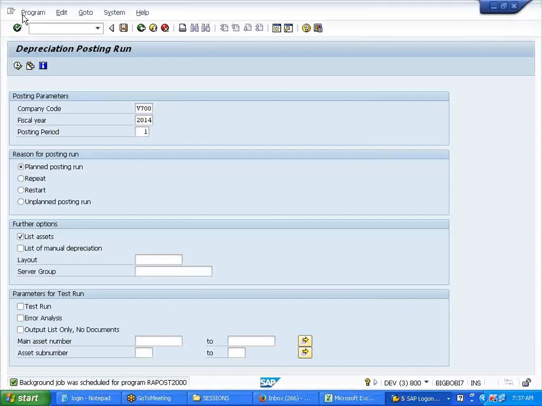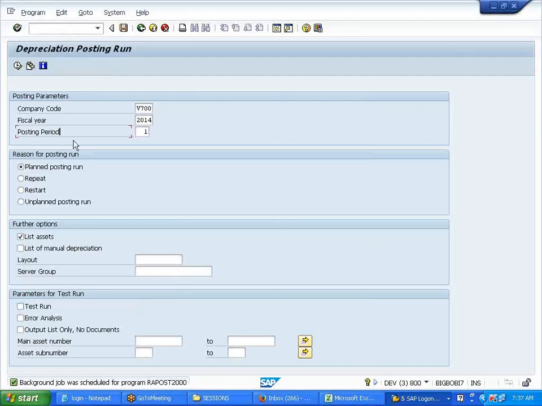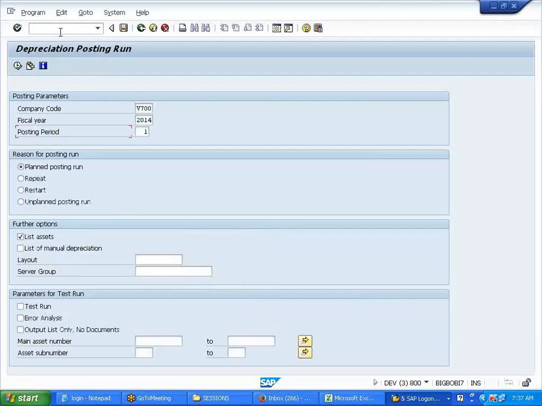You cannot execute in the front end. You need to execute only in the background. Now let's say if I want to execute again, you see what it says. Anyway, this was showing that it can execute only in the background, not in the foreground, this way. So you have to go here.